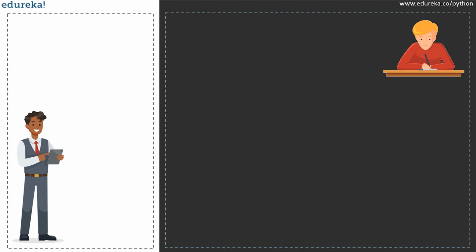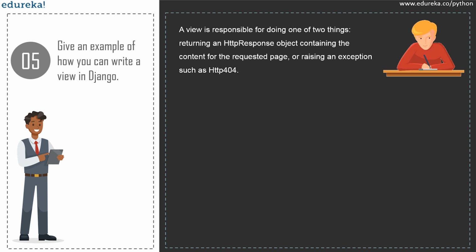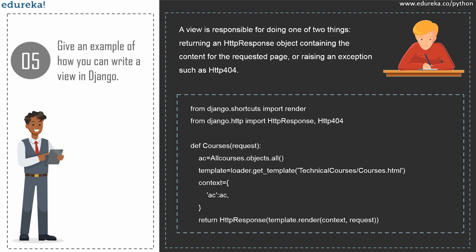So now moving on towards the next question, which is give an example of how you can write a view in Django. For an example of how to write a view in Django, you can actually refer to the code I've shown you all before. So here is what our final view looked like. A view basically shows the user what he sees on the website. And like I've already explained all this to you all before, it either has a response or a render method which will return the required data to the user on the website. So here is an example of a view, guys.